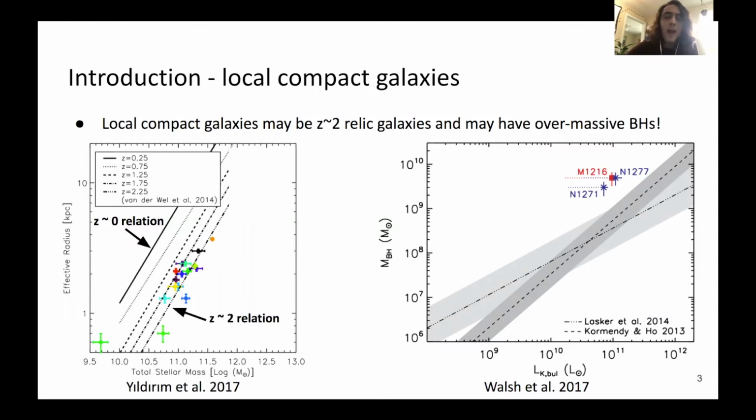So far, we have stellar dynamical mass measurements for 3 of the galaxies in this sample. Interestingly, we found their black holes lie on the M-sigma relation, but we find them to be overmassive on the mass-luminosity relation shown at right.